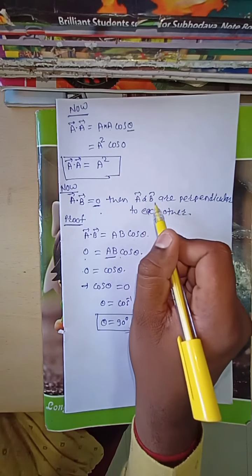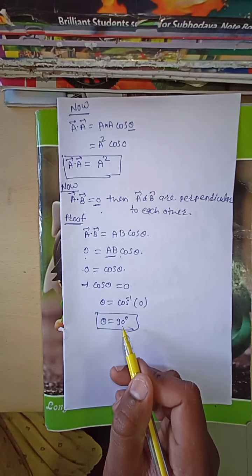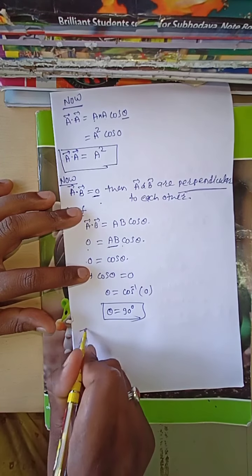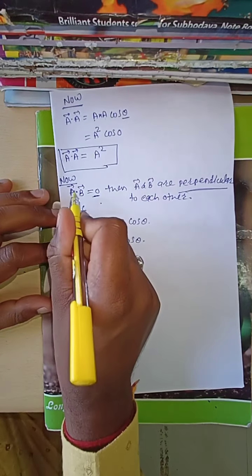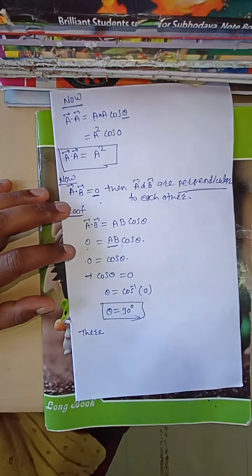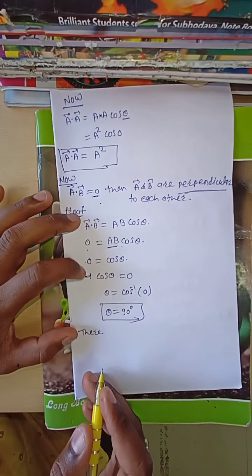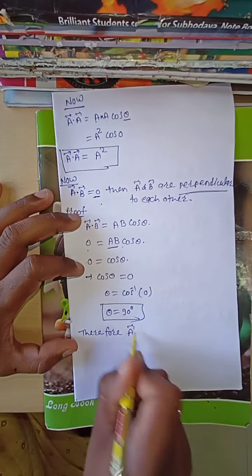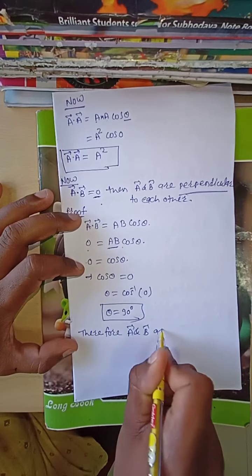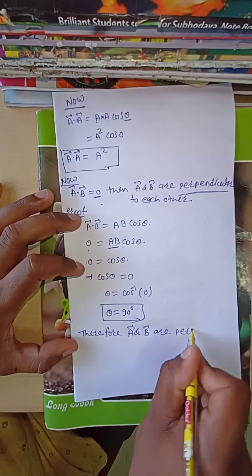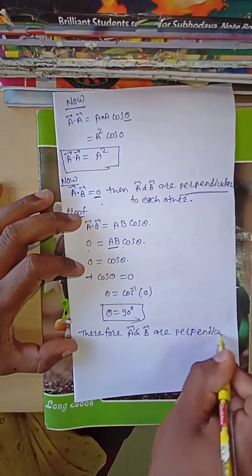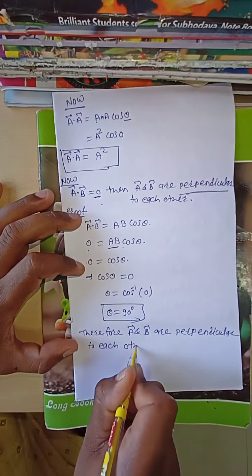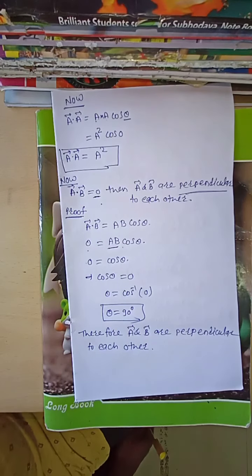Therefore, the angle between A and B is 90. Angle between A and B is 90 means A and B are perpendicular to each other. Therefore, when A bar dot B bar is 0, A bar and B bar are perpendicular to each other.